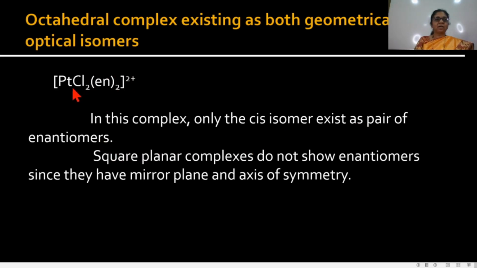See, this is the octahedral complex, and octahedral complexes show geometrical isomerism as well as optical isomerism. But only the cis isomer shows optical isomers. The square planar complexes do not show enantiomers because they have a mirror plane and axis of symmetry. And in octahedral complexes, only the cis isomer shows optical isomerism.